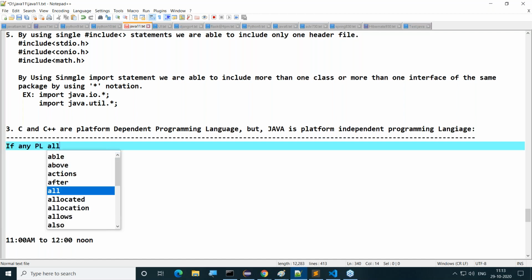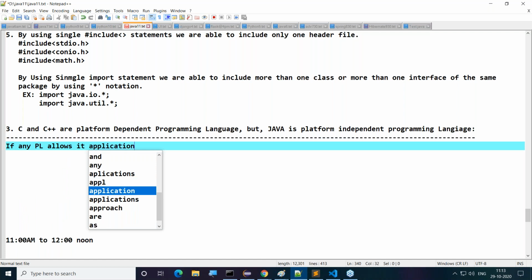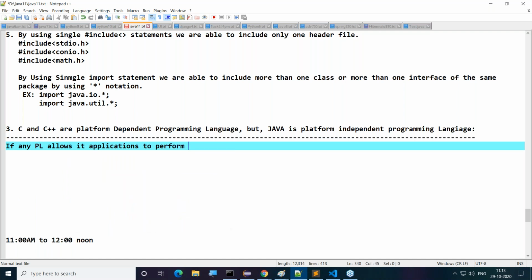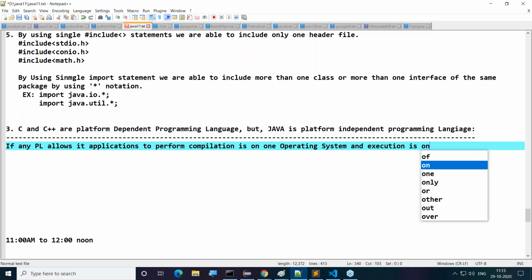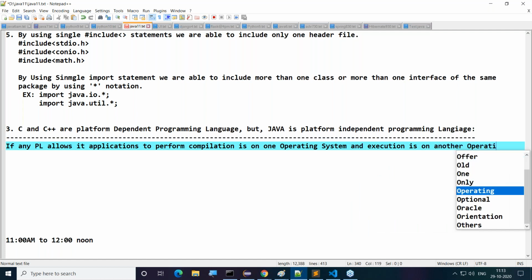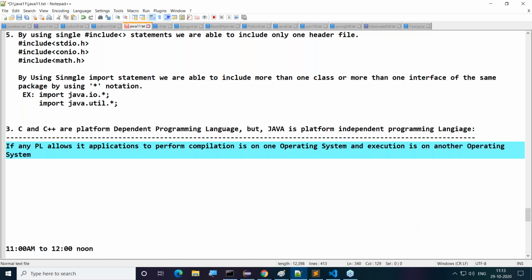If any programming language allows its applications to perform compilation on one operating system and execution on another operating system, okay, guys.